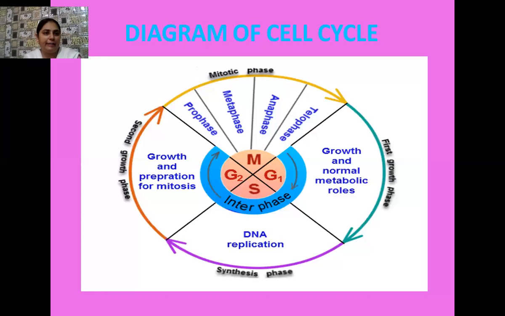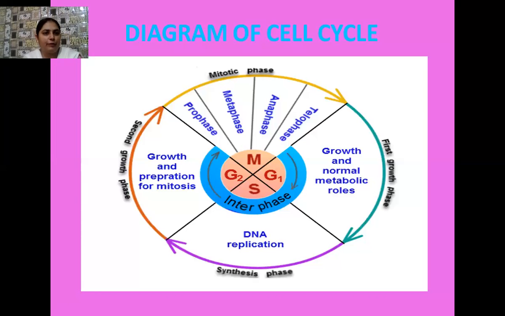Okay students, the third phase is the G2 phase. G2 phase is the phase where growth and preparation for mitosis take place. It is the phase prior to mitosis. After this, the mitosis takes place. I have already told you that this phase is concerned with the synthesis of proteins or the process of translation. And after the G2 phase, what happens? The second major phase of the cell cycle takes place, which is the M phase or the mitosis phase. So here the mitosis phase has the following stages.